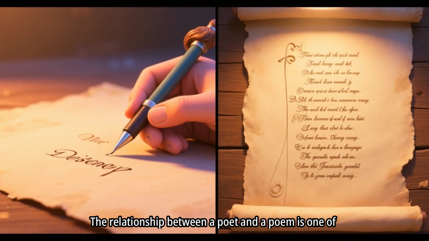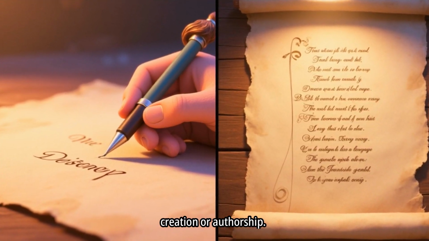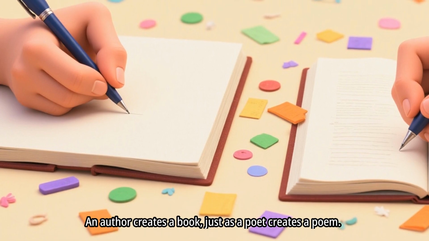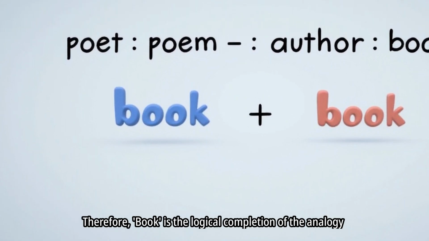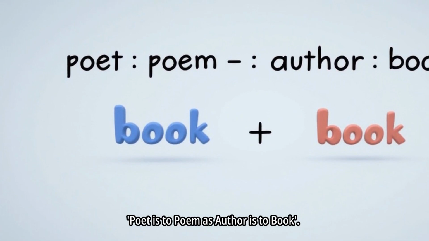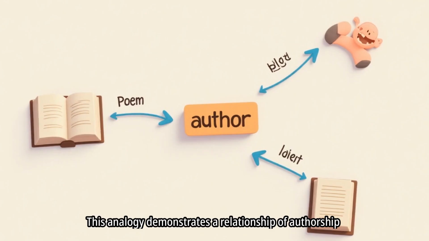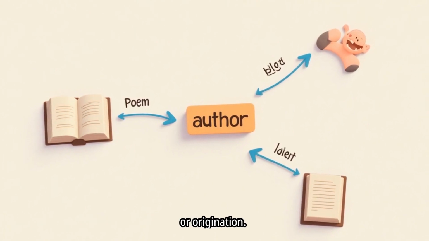The relationship between a poet and a poem is one of creation or authorship. An author creates a book, just as a poet creates a poem. Therefore, book is the logical completion of the analogy, poet is to poem, as author is to book. This analogy demonstrates a relationship of authorship or origination.